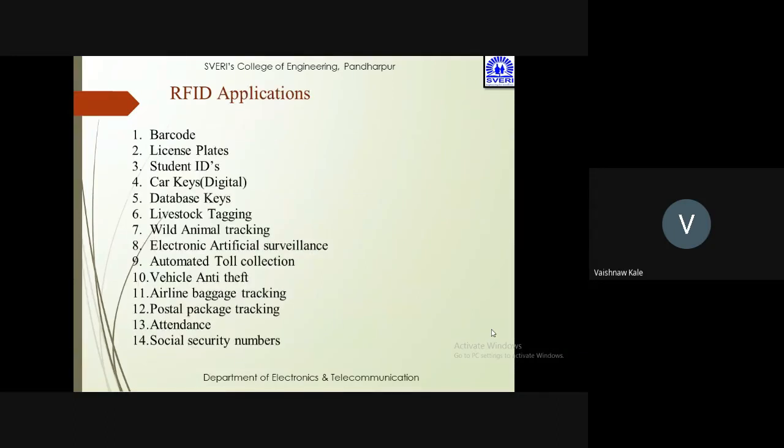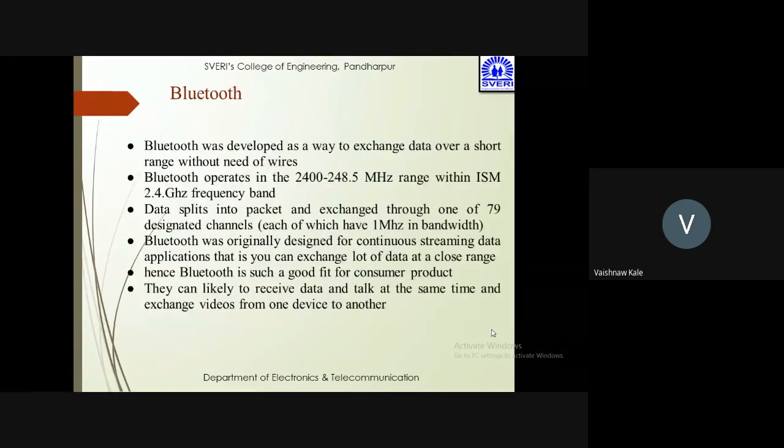These are some of the applications like barcode, license plate, student IDs, car keys, database keys, livestock tagging, wild animal tracking, electronic article surveillance, automatic toll collection, vehicle anti-theft, airline baggage tracking, postal package tracking, attendance, social security numbers.